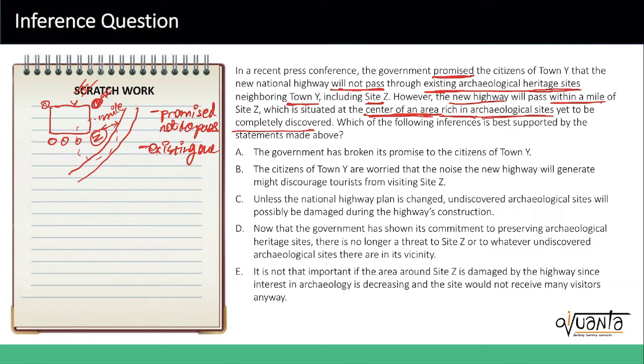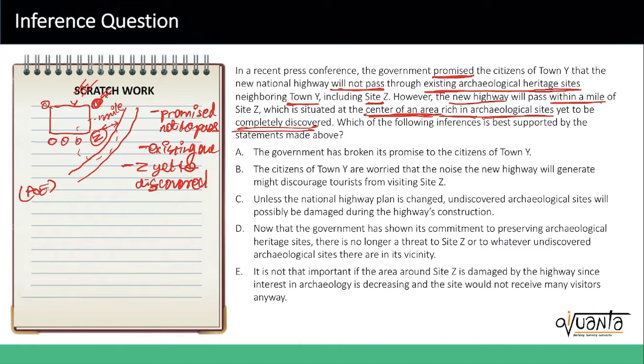But this one, Z, is yet to be discovered. So this is my scratch work. I'm done with my scratch work now. I've noted all the important points. I have sort of devised a mind map to remember what all key messages were given by the author in the argument. Now I will go and start my process of elimination.